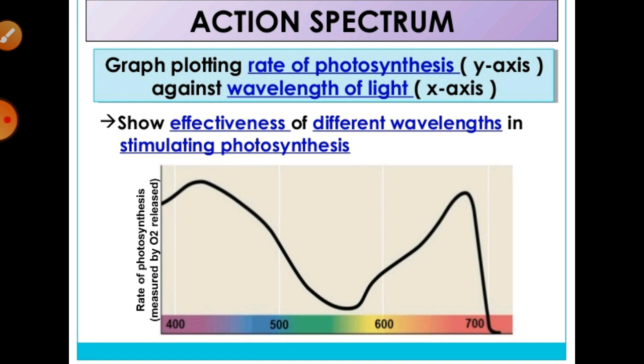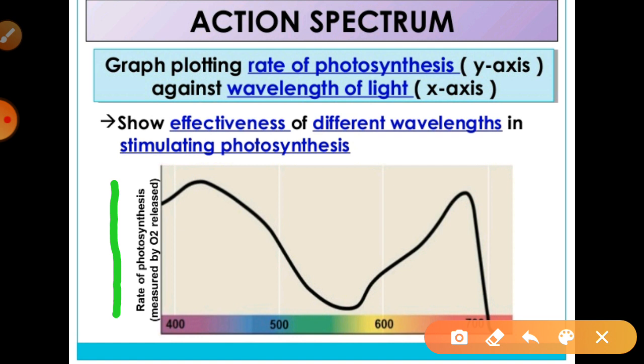Means if you directly want to know, this is the y-axis and this is the x-axis over there. Means this can show especially the rate of photosynthesis, right, and the release of oxygen. But here you can see the different wavelengths of the light, that is 400 nanometer, 500 nanometer, 600 nanometer, and 700 nanometer, and so on.